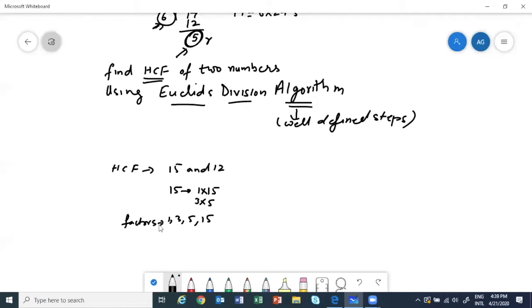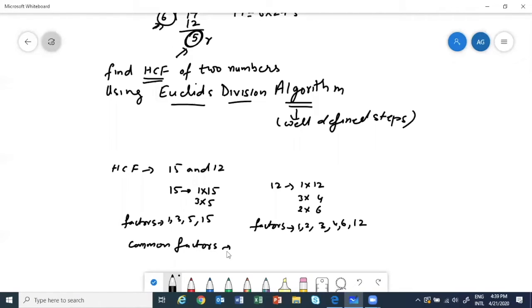Just revising the previous thing, this is not directly connected. Then 12: 1 into 12, 3 times 4 is 12, and 2 times 6 is 12. So the factors are 1, 2, 3, 4, 6 and 12. Which are the common factors? Common factors are 1 and 3. Then the highest common factor, HCF, is 3.